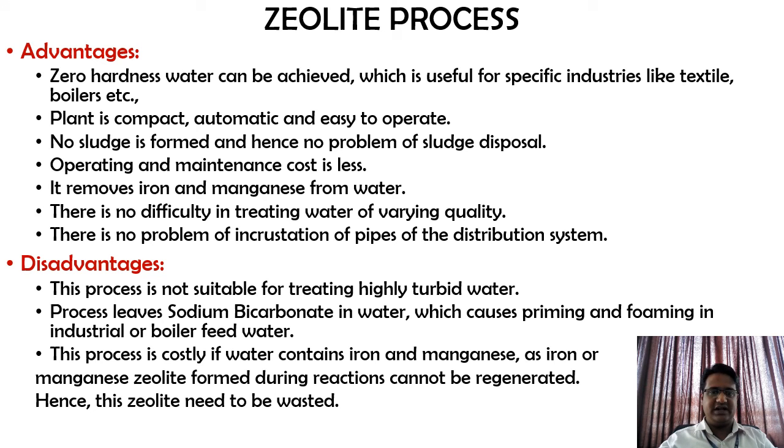Advantages of zeolite process. Zero hardness of water can be achieved, which is useful for specific industries like textile and boilers. Even though zero hardness is not preferred for public water supplies, it is used for specific industries, textile and boilers being examples. The plant is compact, automatic and easy to operate. It is as good as working with the rapid sand filter, similar to that; the only difference is that instead of sand, you have zeolites.